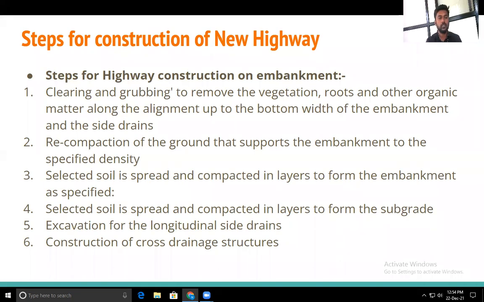So the next step is the selected soil is to be spread and compacted in layers to form an embankment as specified. Whatever the specified thickness of the layer that we have to maintain, that much amount of soil we have to dump on the road. Then we have to go for the compaction in layers. If we have to go for more thickness, then we have to compact it in layers. If the thickness is less, then at that time we can compact it.